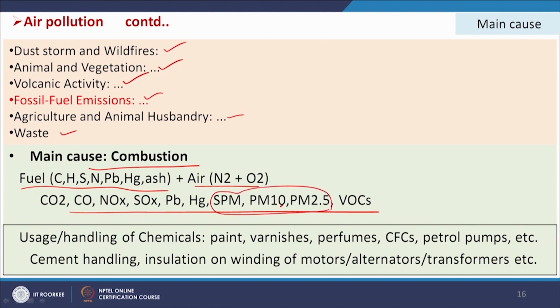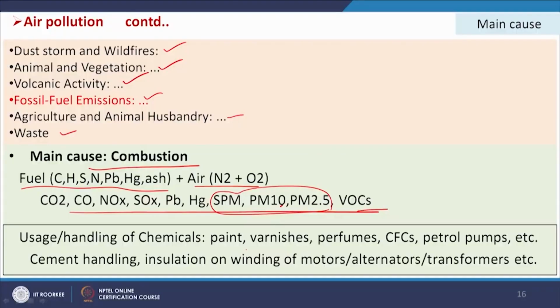Previously SPM was used, but now, with more understanding developed day by day, it is found that the particle size of suspended particles is not the same, and they have different impacts on human health. So, PM10 means particles of 10 micrometers or less, and PM2.5 means particles of average size 2.5 micrometers or less. And VOC is volatile organic carbons.